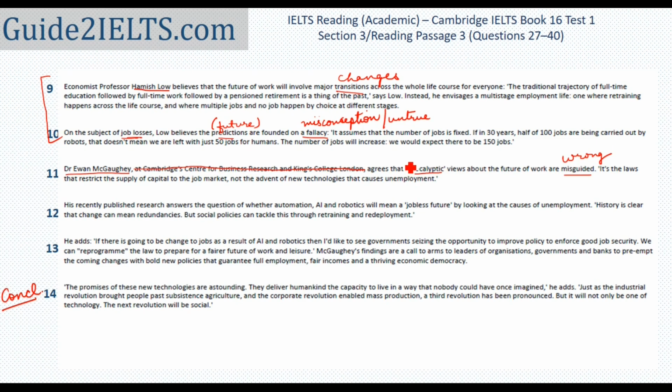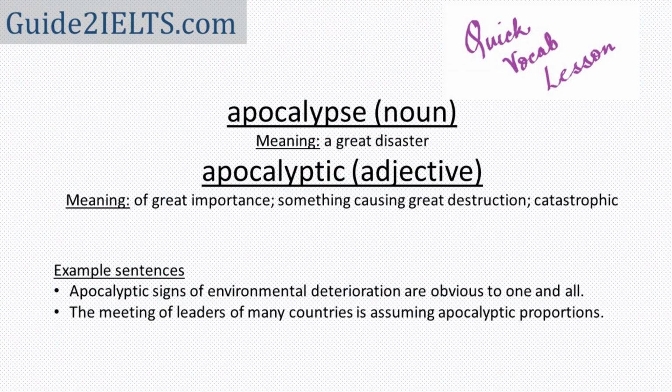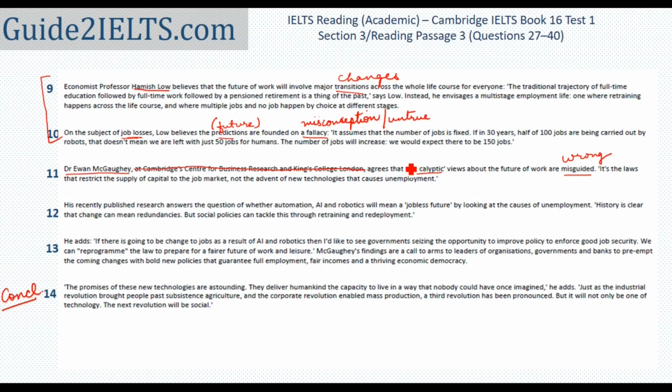And still, a quick vocab lesson. The word apocalypse reminds me of some of the movies that I've watched, which are talking about the end of the universe or some major destruction happening. From that noun, we get the adjective apocalyptic, something huge and very negative. Another word for that is catastrophic. So what is being said in this sentence we just read is that this view that something really bad is going to happen in the future regarding jobs is a wrong view.